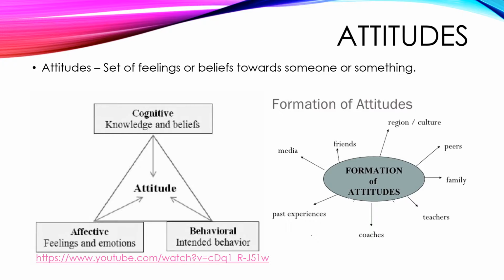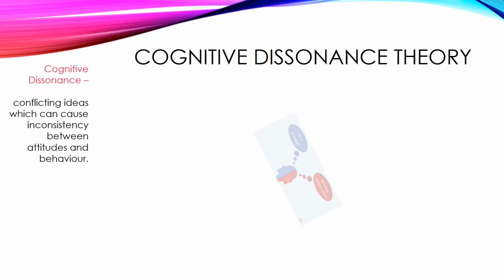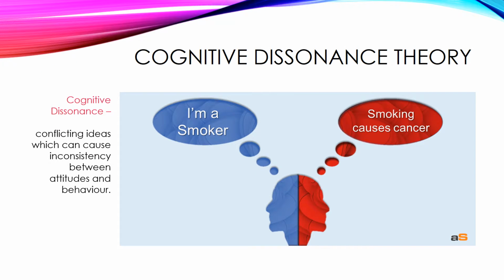However, if these components aren't reached in the correct way, then cognitive dissonance could occur. For example, the performer knows that going to the gym is good for them, they feel like they should go to the gym, but then they don't go to the gym. Cognitive dissonance theory is emotional conflict which can cause discomfort or dissonance. Your attitude can be changed, however, through motivation, which is your drive to succeed.